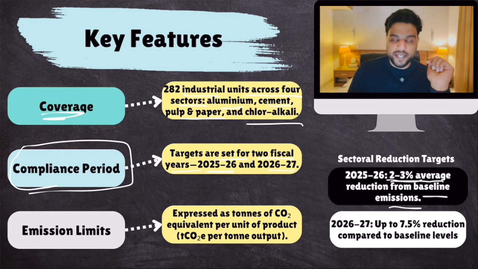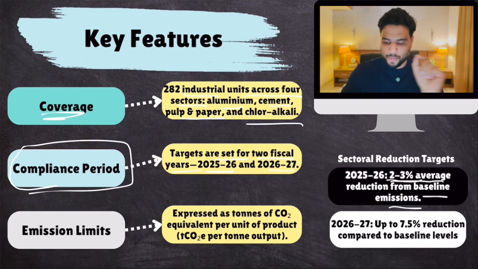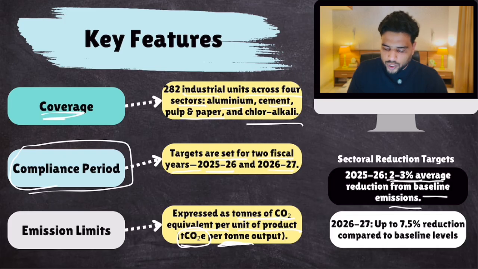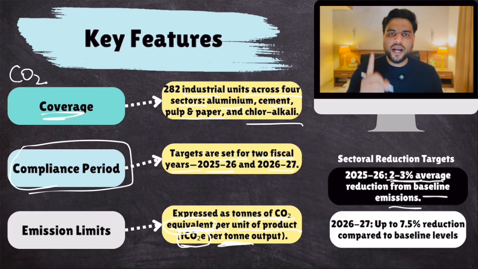And how is emissions intensity measured? Remember, this emissions intensity target, this limit, this cap is measured in terms of tons of CO2 equivalent per unit of product. So tons of CO2 equivalent released per ton of aluminium, per ton of iron and steel, per ton of paper produced. Simple. Now, what do you mean by tons of CO2 equivalent? First let's talk about this word equivalent. You know that there are multiple greenhouse gases. Carbon dioxide is just one greenhouse gas.